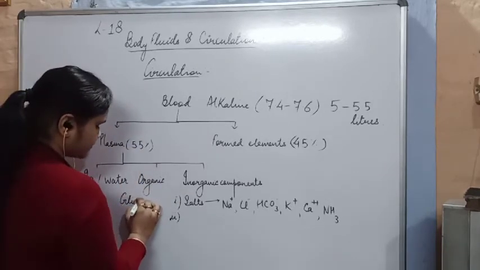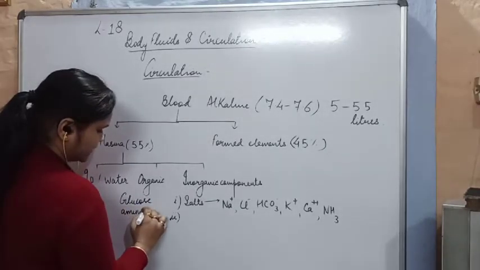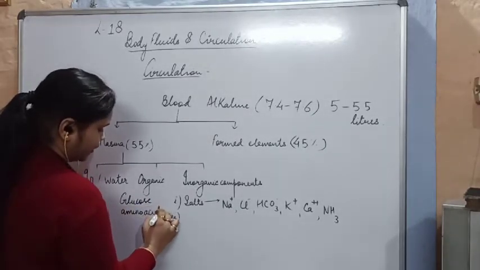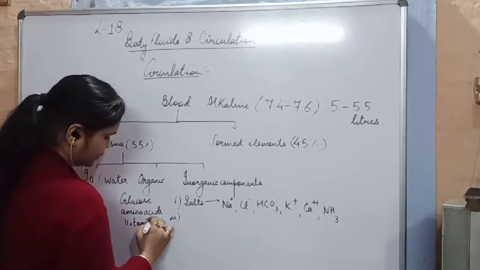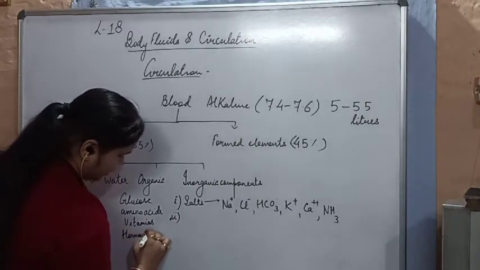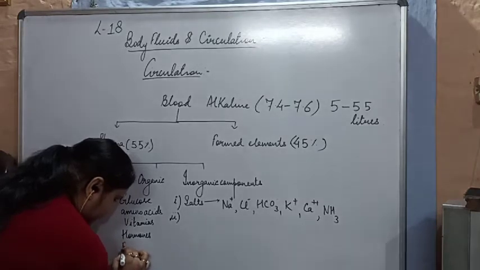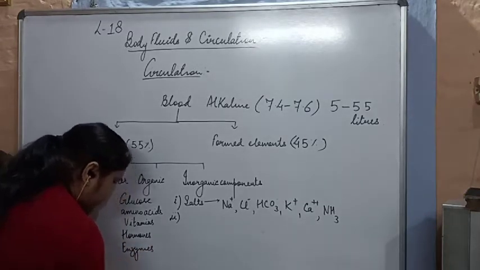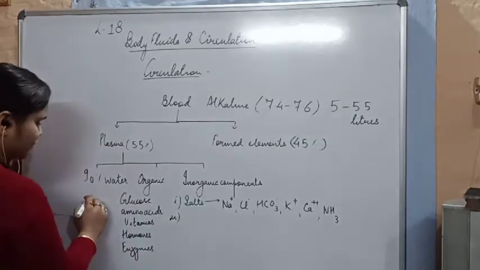Now, the other things which you are going to see in your plasma are glucose, amino acids, certain vitamins, and hormones. Enzymes are also an important constituent present in plasma, and certain proteins are also present.